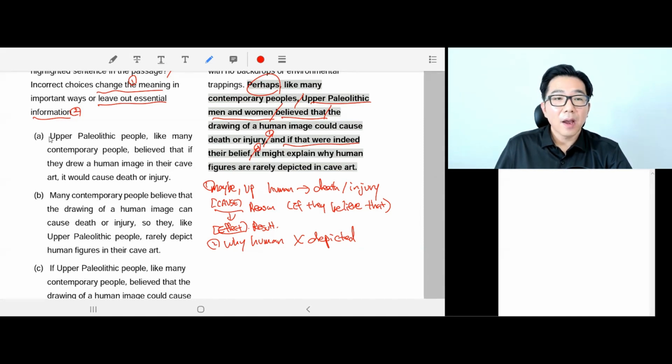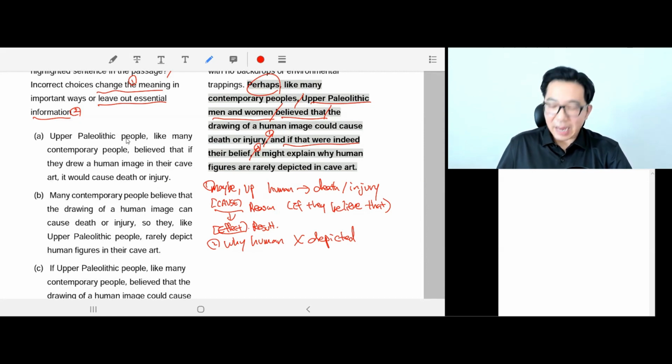So let's go. A: Upper Paleolithic people, like many contemporary people, believed that if they drew a human image in their cave art, it would cause death or injury. What's wrong here? Looks nothing wrong. Looks correct. So A is the right answer? What do you think?